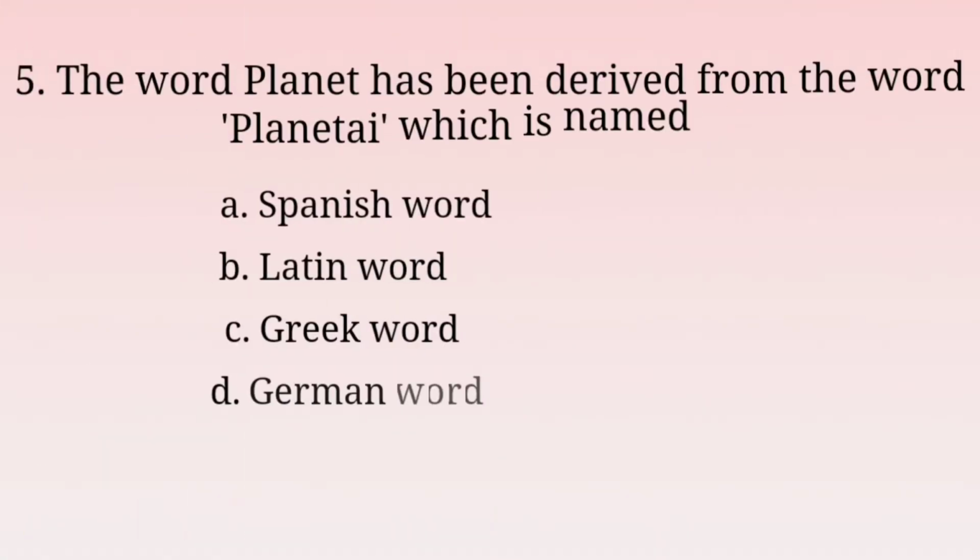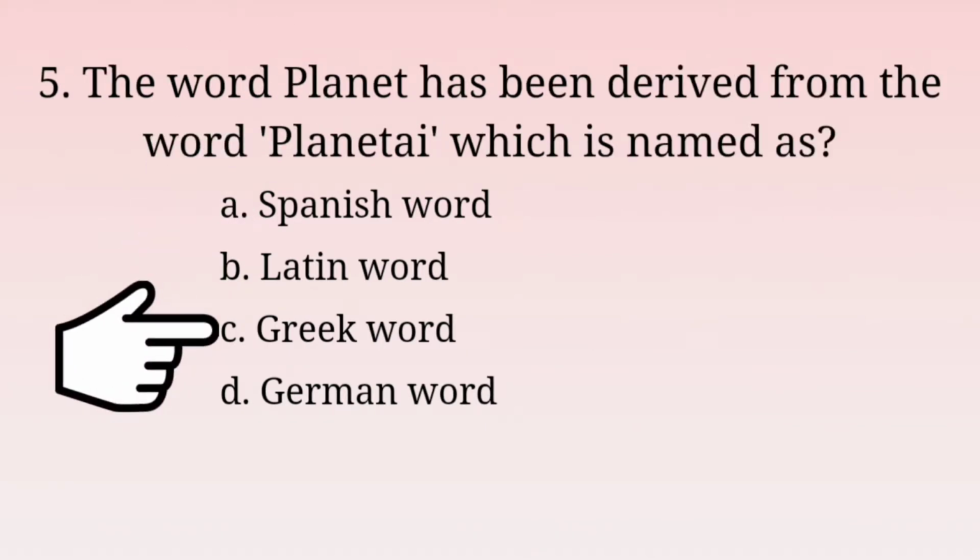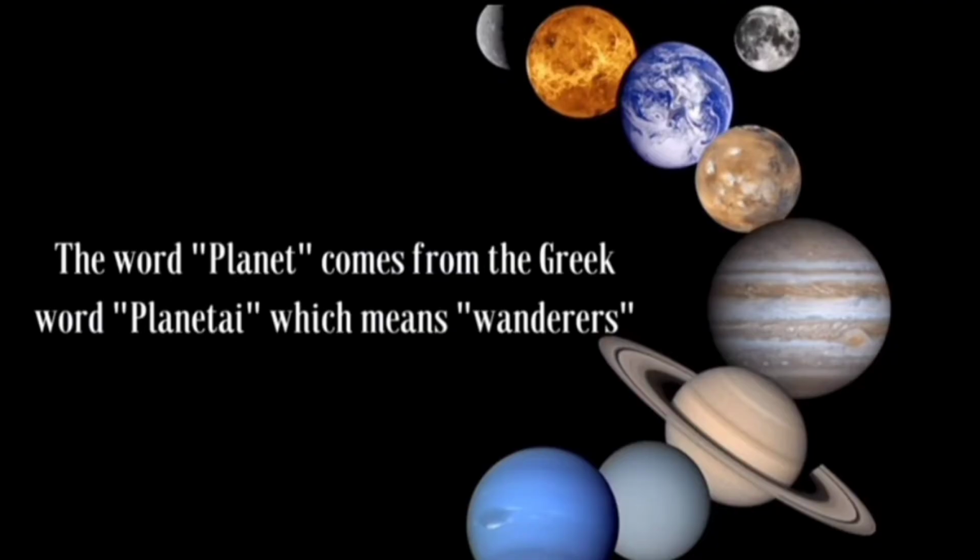Now the fifth question, the word planet has been derived from the word Planetai, which is named as? Options A. Spanish word, B. Latin word, C. Greek word and D. German word. The answer is option C. Greek word. The word planet comes from the Greek word planetai, which means wanderers.